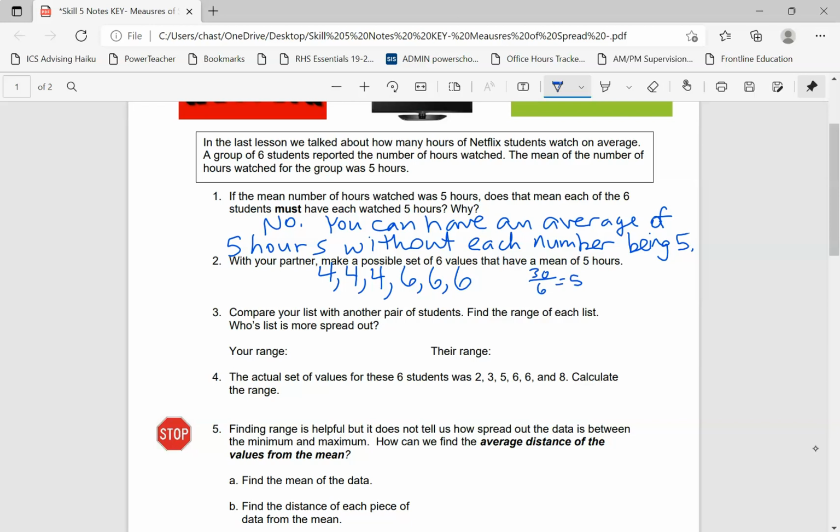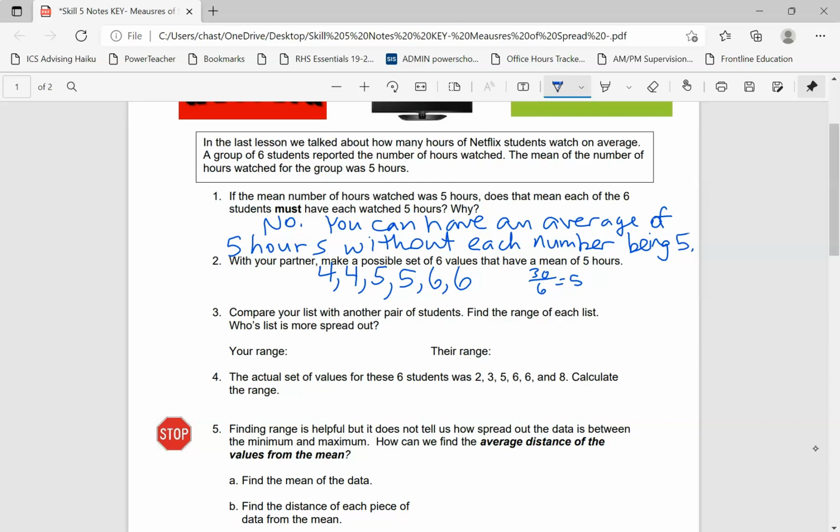That's an example. But in your examples, you could have people that watched 5 hours. Like, for instance, what if instead of this 4 and this 6, I had those 2 people watch 5 hours? Well, the sum is still 30, and when you divide by 6 data values, you still get a mean of 5. So that's just yet another example.